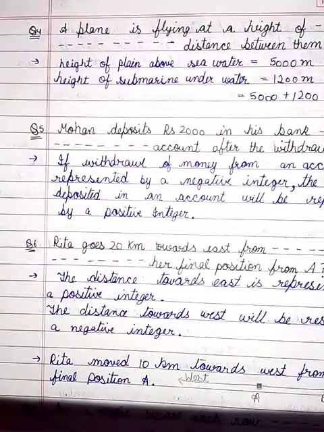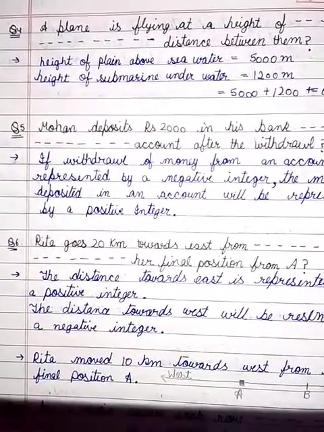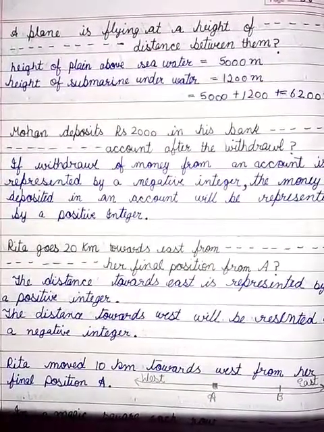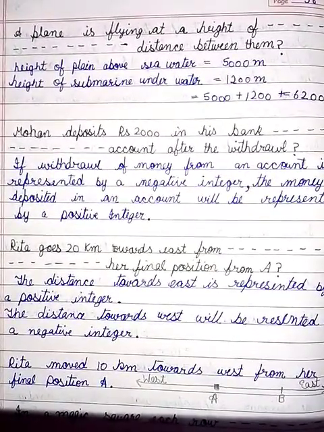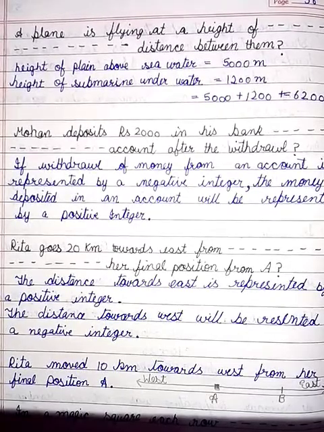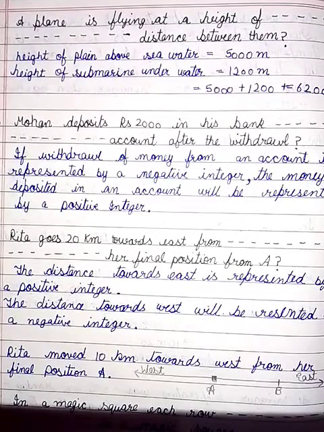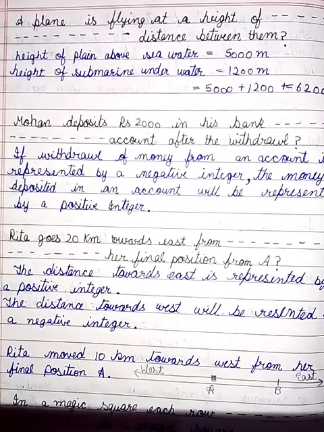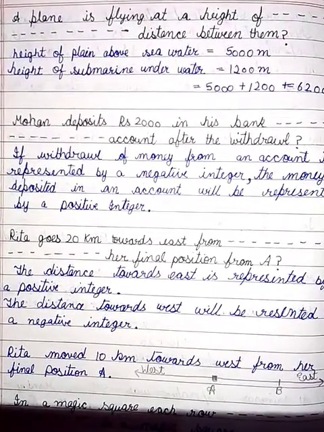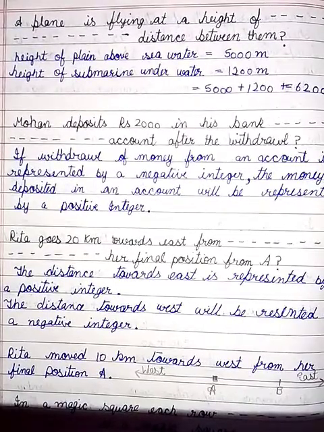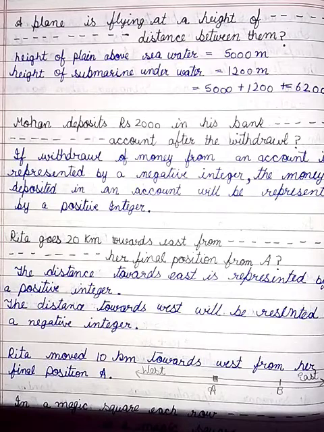Now question number 5. Mohan deposits rupees 2,000 in his bank account and withdraws rupees 1,642 from it the next day. If withdrawal of an amount from the account is represented by a negative integer, then how will you represent the amount deposited? Find the balance in Mohan's account after the withdrawal.